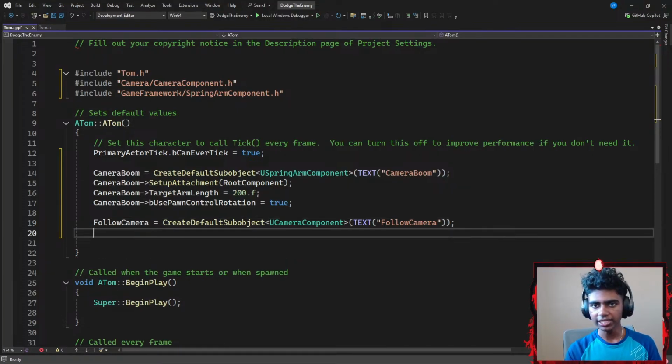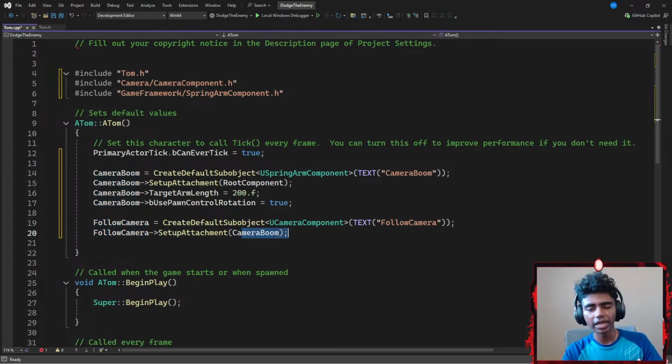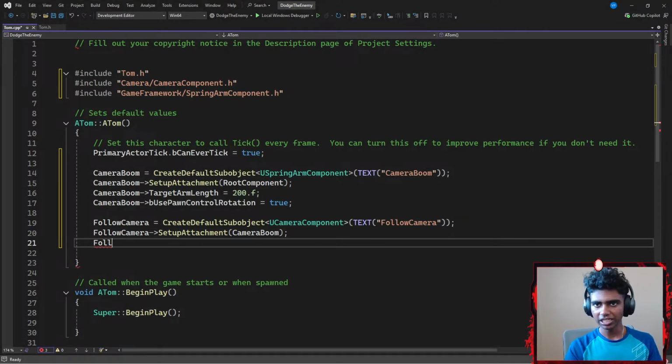Now, once I'm done with this, I'm gonna point my follow camera towards a SetupAttachment, exactly the same thing that I did for my camera boom. But this time, instead of having the root component as a parameter, I want my camera boom as the parameter. So this does two things. It firstly attaches my follow camera to my camera boom. Secondly, it makes my follow camera the child of my camera boom, if that makes any sense. So my follow camera is going to be indented inside of my actual camera boom in my details panel in Unreal Engine. That's basically what it does.